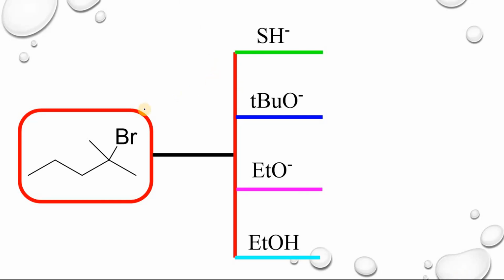If you take tertiary alkyl halide, we know that in case of tertiary alkyl halide, there is no SN2 type of mechanism. So when you treat with only a nucleophile, this one acts as only a nucleophile. So here there should be a nucleophilic substitution reaction. The nucleophilic substitution reaction will be SN1 type.